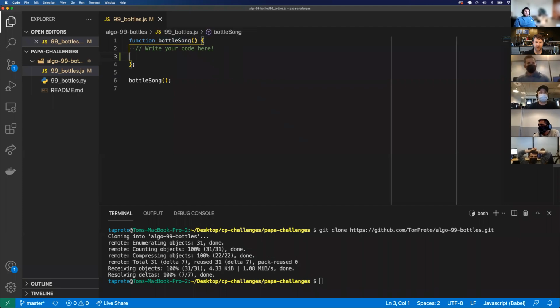So instead of just always starting at 99, let's make this a little dynamic by typing in a number and have it count down from that number. So to keep it simple, let's just try to have it count down from 10. In order to do that, I'll need to pass in an argument or a parameter. So I'm going to pass in startNum, and that start number down here is going to be 10.